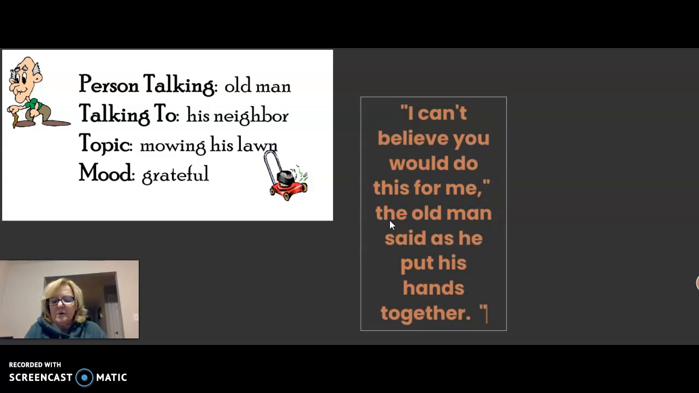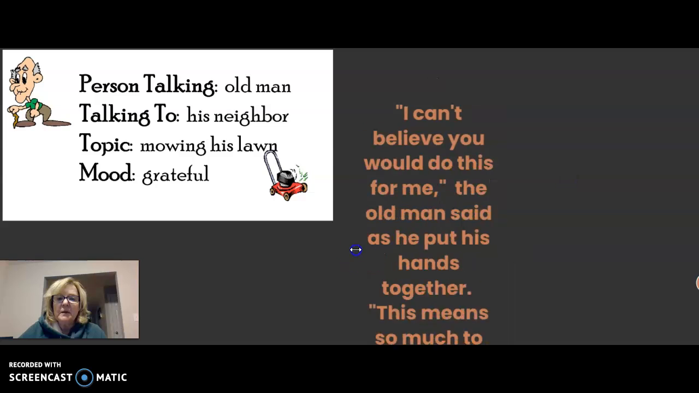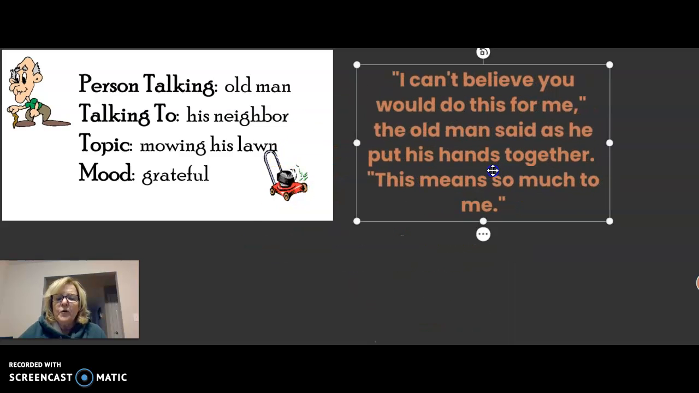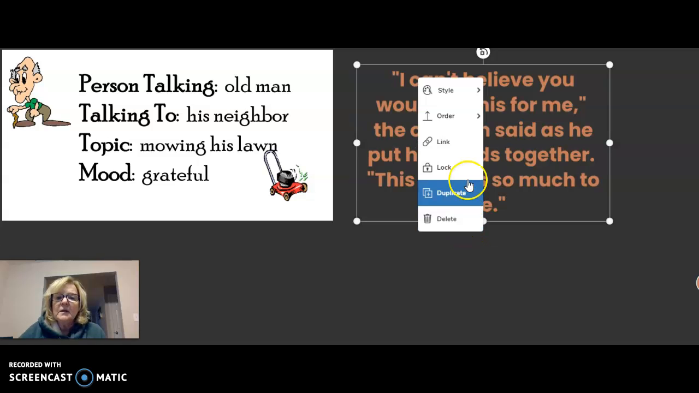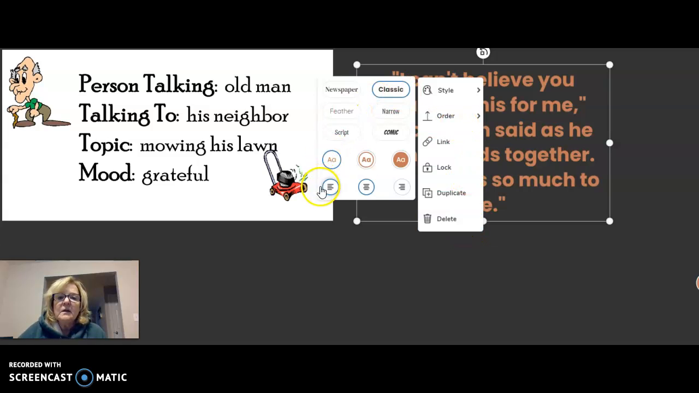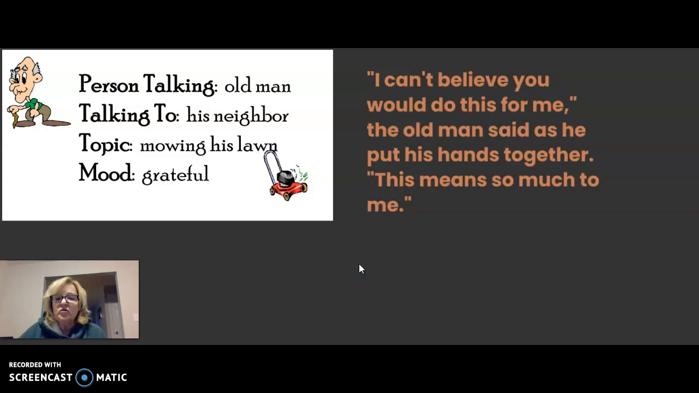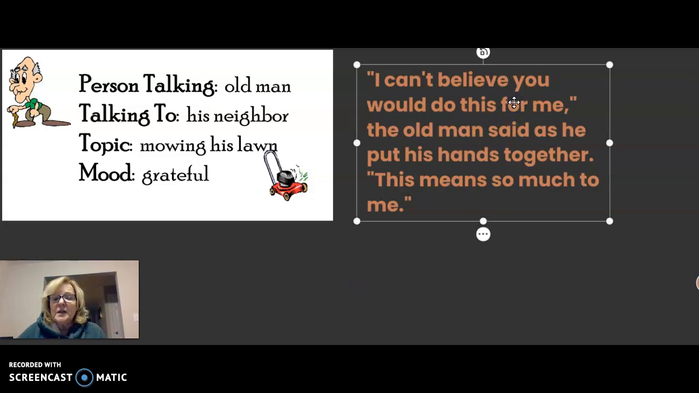How about this means so much to me? Let me move this up here a little bit and we'll move it out. So far we have him saying, I can't believe you would do this for me. The old man said, this means so much to me. So we know, if we're talking dialogue, that we need to do a little indenting here.